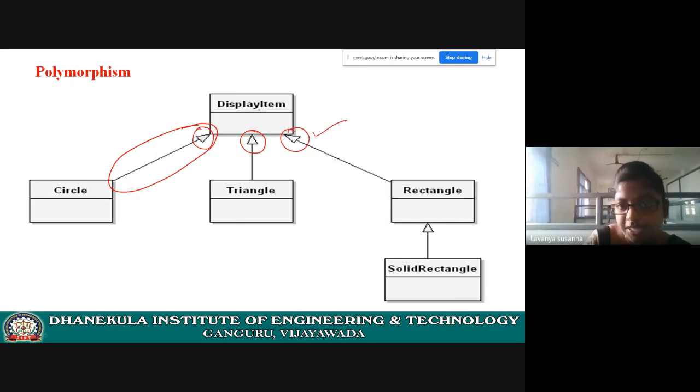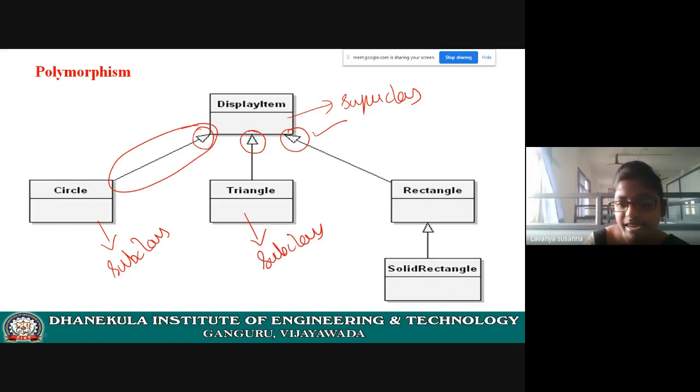This symbol is pointing to display item. That means this is the superclass, and these are subclasses. Circle class will inherit all properties of display item. Triangle inherits all the properties of display item. Rectangle is a subclass, and it also inherits all the properties of display item.